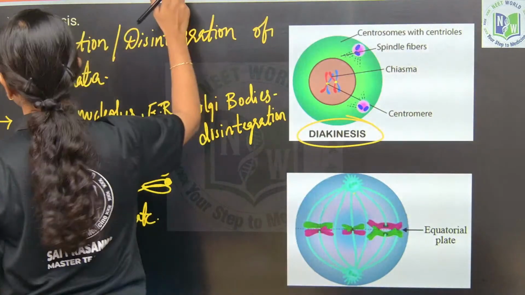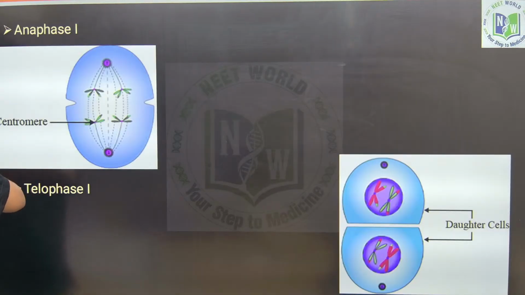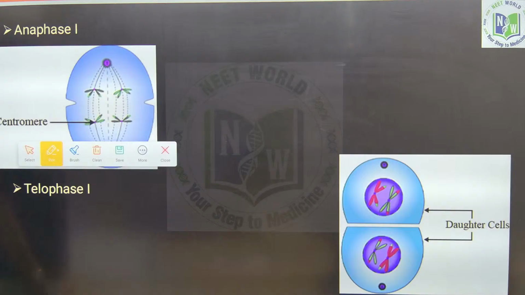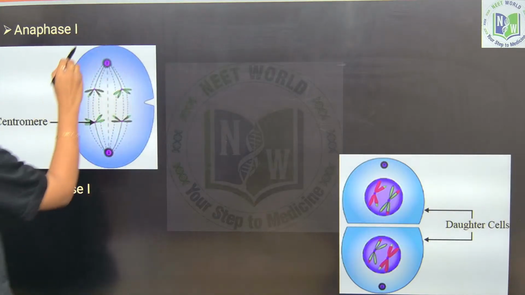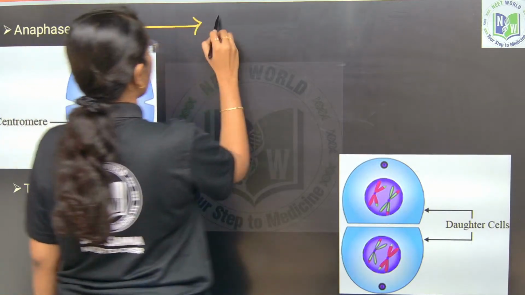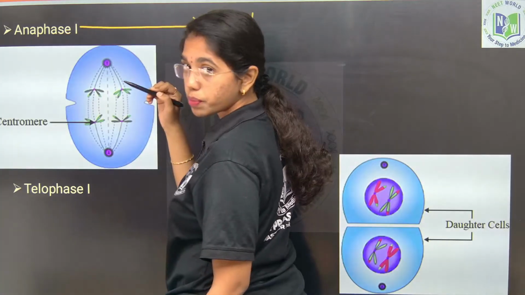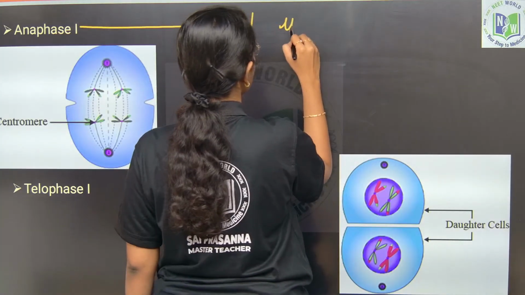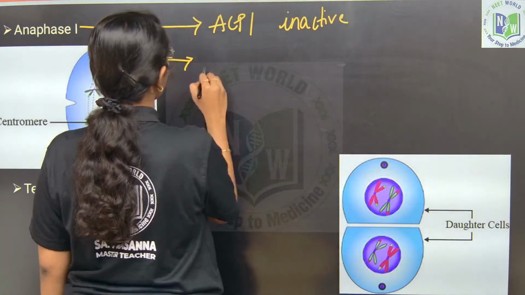Now, in anaphase 1, what happens is two chromosomes are moving towards the opposite poles. Here in anaphase 1, the protein responsible for centromere splitting is inactive, and there is no centromere splitting.